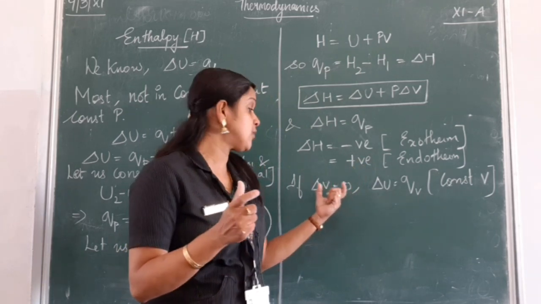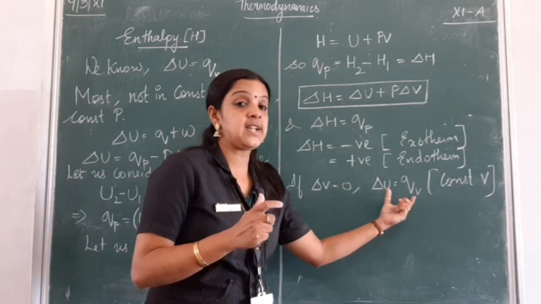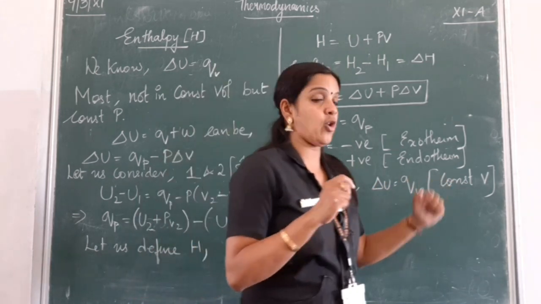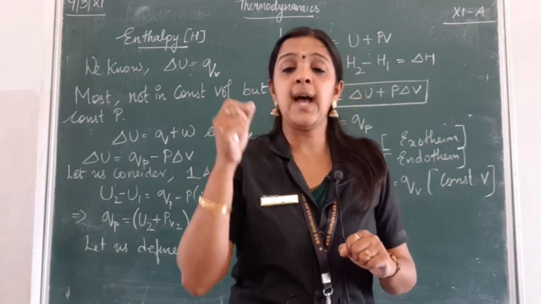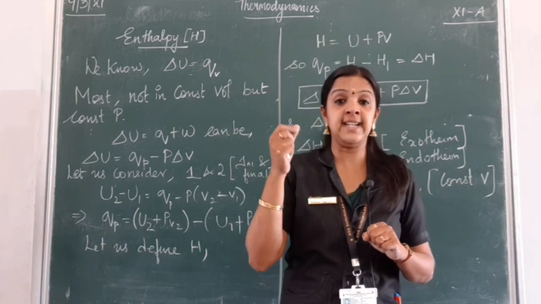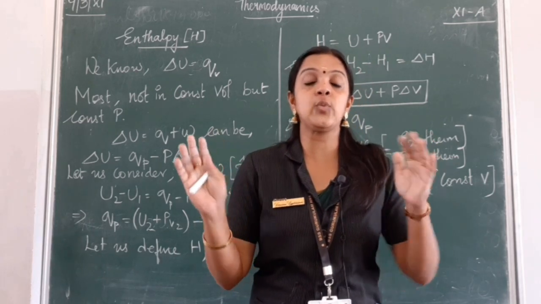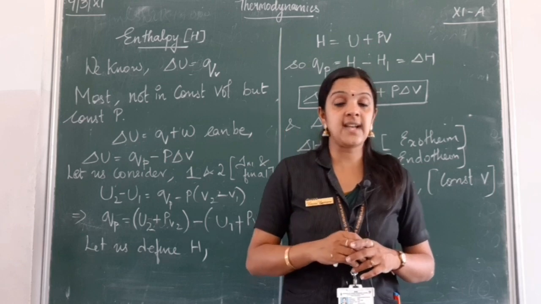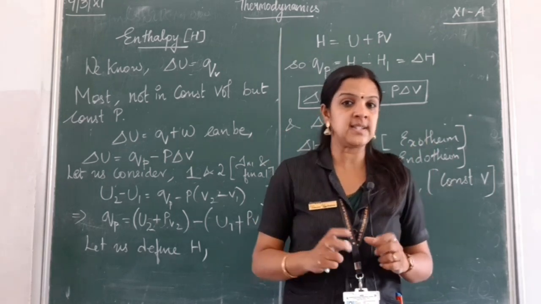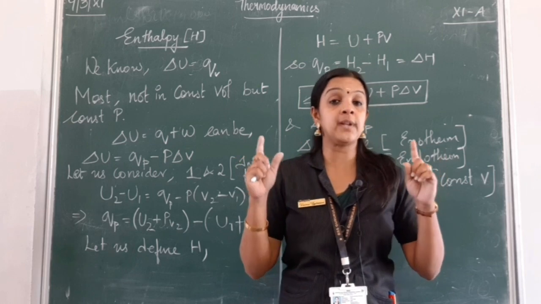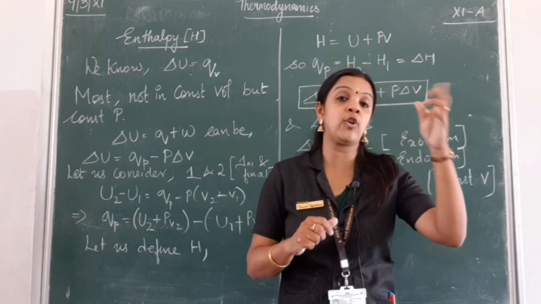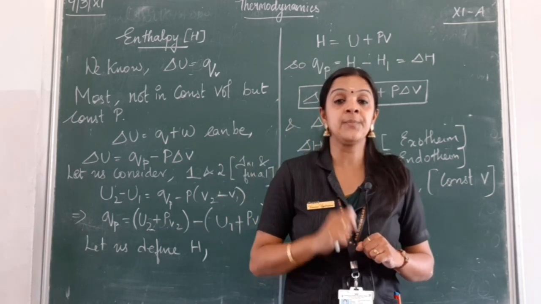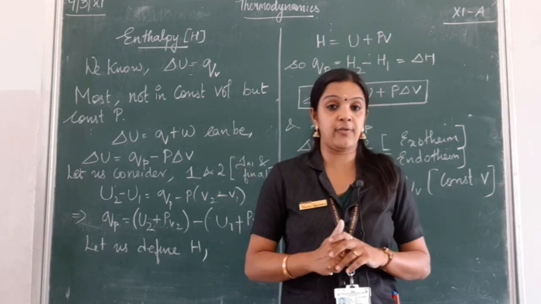So in a condition where del V is equal to 0, del U is equal to QV, which is the change in internal energy at constant volume. Now this happens only in the cases of solids and liquids. If you consider solids and liquids only, the change in volume does not affect much. But if you take gases, the change in volume matters a lot, because the gaseous state you cannot define it properly. So now we are going to see, using the ideal gas equation, how a change in volume can affect it.